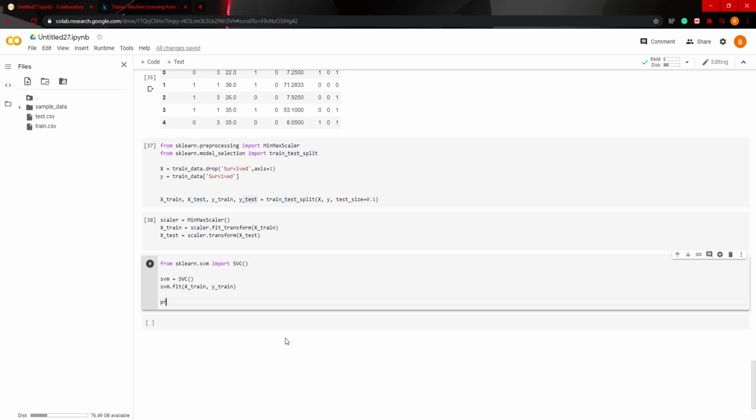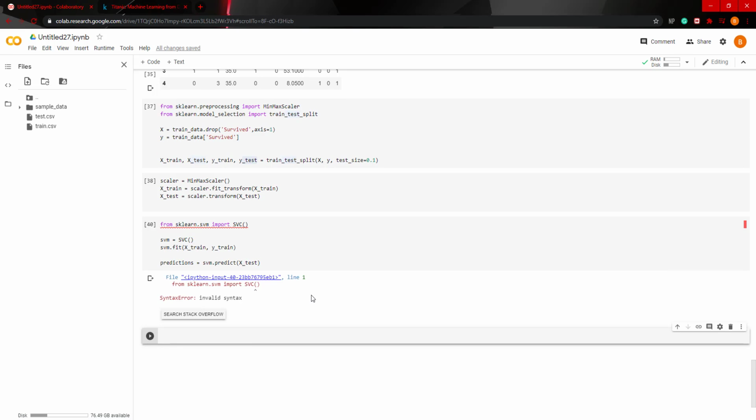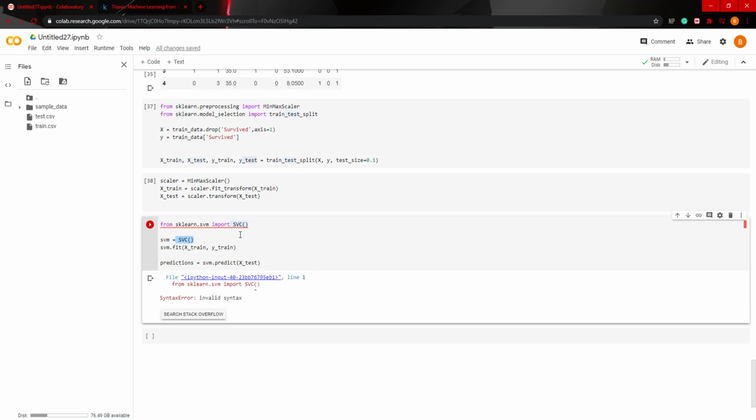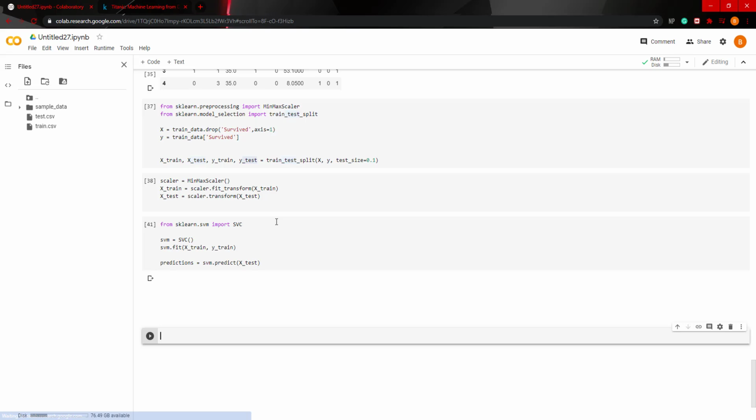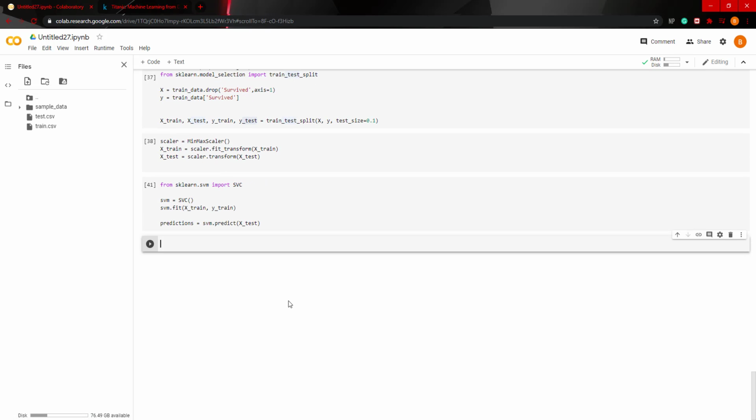Now we're going to do predictions equals svm dot predict x test. And if we run this, oops, it worked.